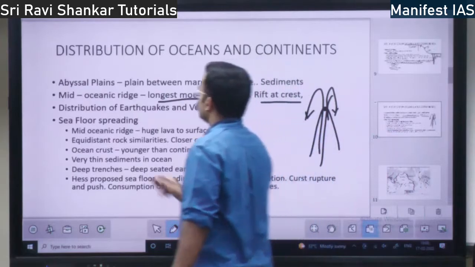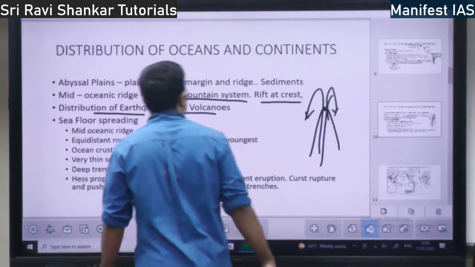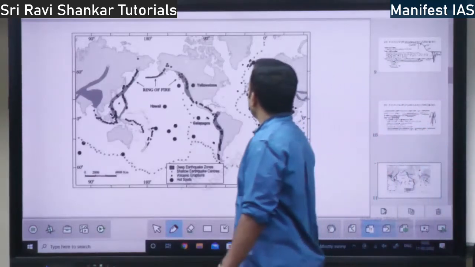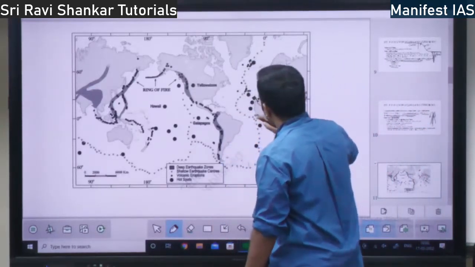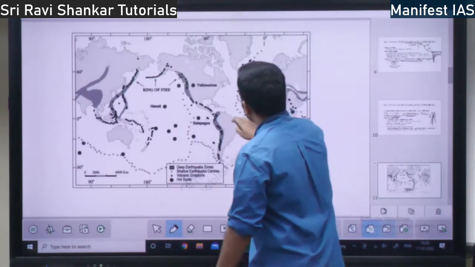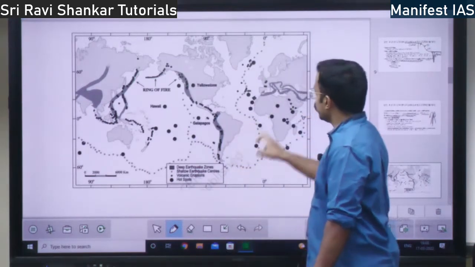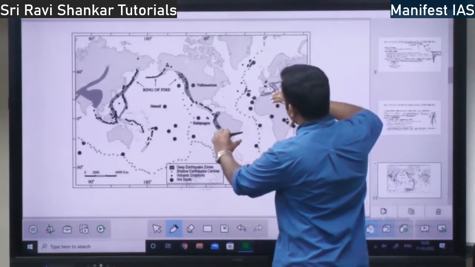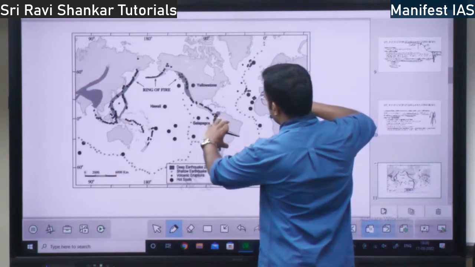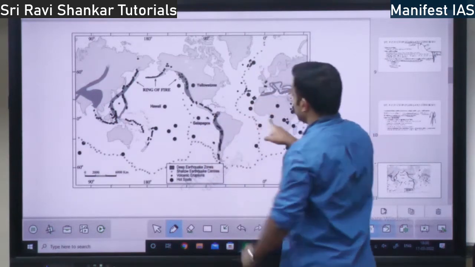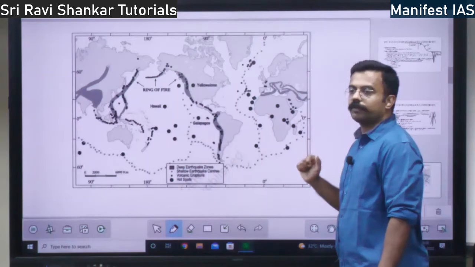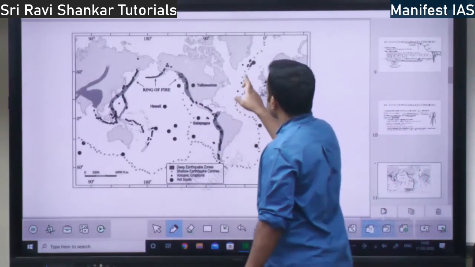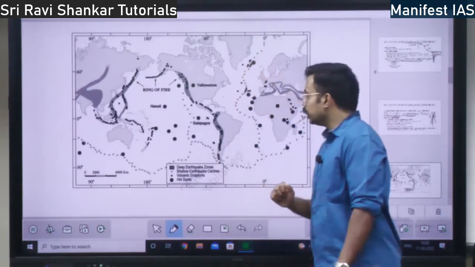Next you have distribution of earthquakes and volcanoes on the earth. How earthquakes and volcanoes are distributed, right? So where is the mid-oceanic ridge? See, this is the mid-oceanic ridge. I told you, no? This is South America, this is Africa. I told you, jigsaw fit. Jigsaw fit means if you take the African continent and the South American continent and fit them together, they will fit properly. This is the jigsaw fit given by Alfred Wegener. Then the mid-oceanic ridge is the longest mountain system.